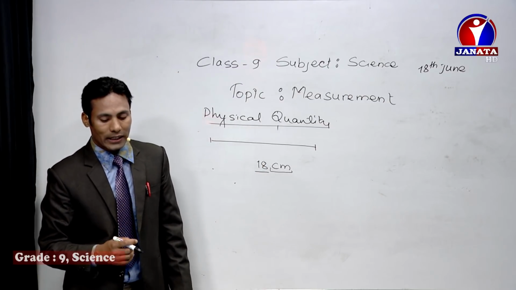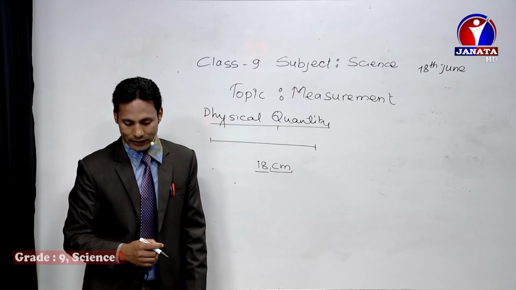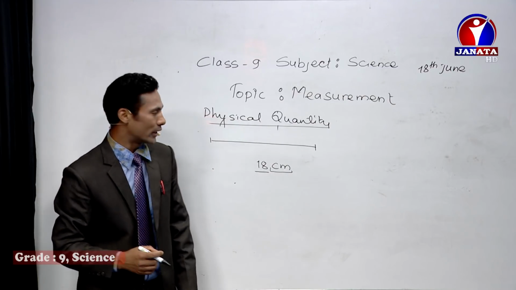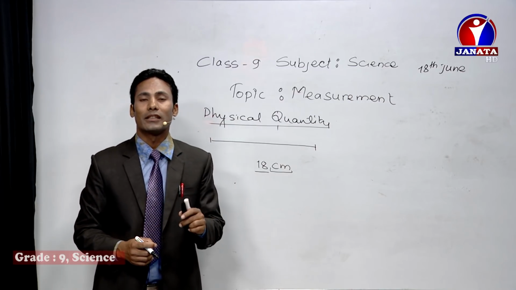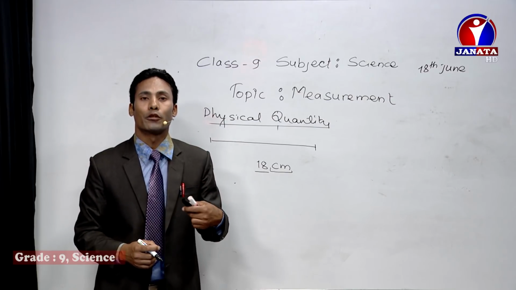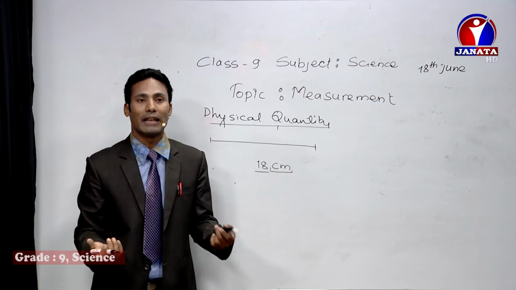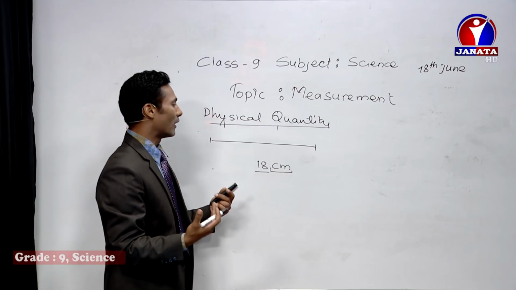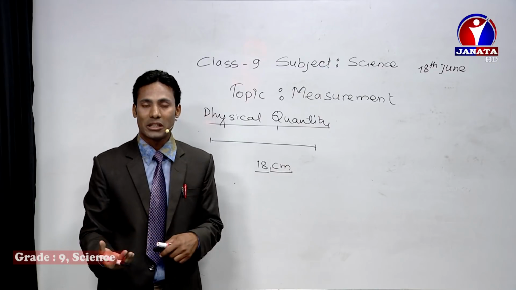So the unit is the standard quantity which is used for comparing the unknown physical quantity. And especially this unit can measure the similar kind of quantity. For example, the centimeter, we can use that for measuring the length, right? To compare the length, height, distance, we can use the centimeter, meter.